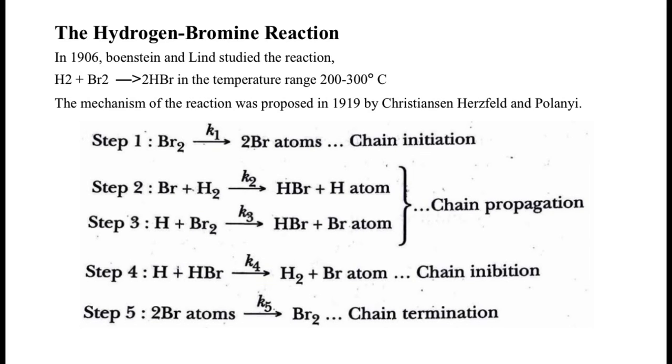So obviously their life is short. They are regenerated and consumed several times during the course of the reaction. Hence, the bromine atom or hydrogen atom is responsible for the production of several HBr molecules.